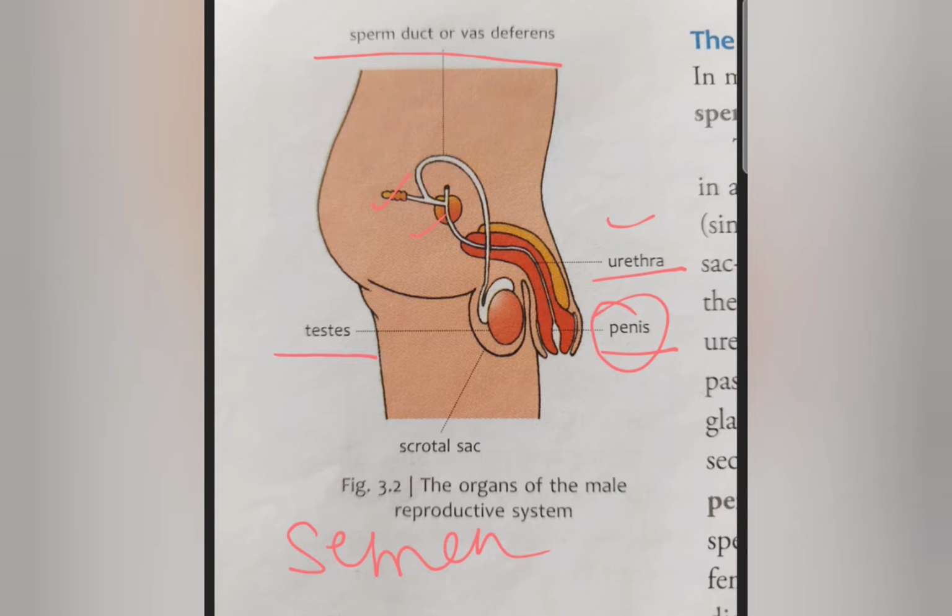In males, the penis is the organ which is used for the discharge of urine and sperm. Basically, it is not exactly the penis; the urethra within the penis acts as the common organ which is used for both the discharge of urine and sperm. Okay, so this is all about the male reproductive system. I hope it is clear to you all. You have to practice this diagram. The diagram is on page number 34, figure number 3.2. So you have to practice this diagram for your exam.